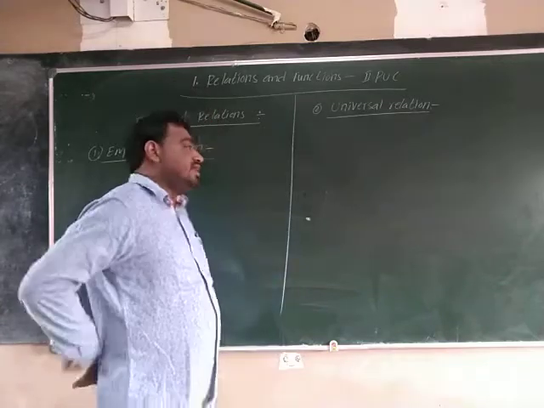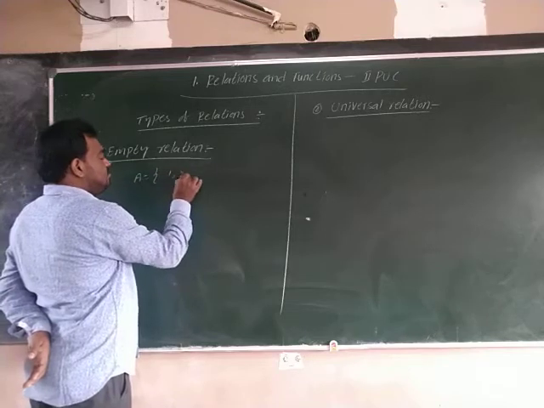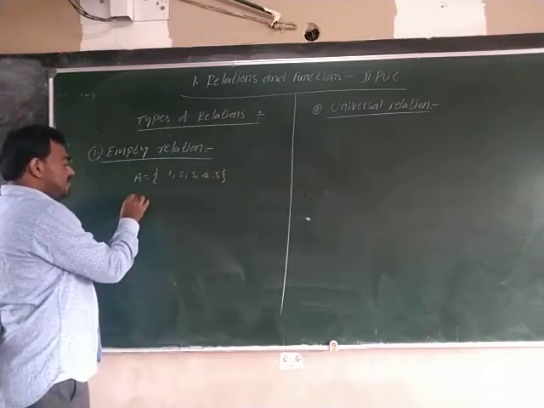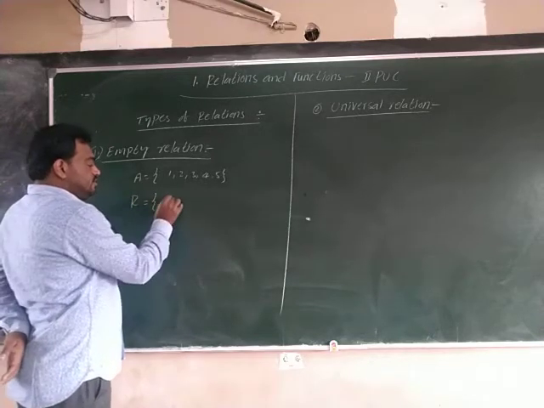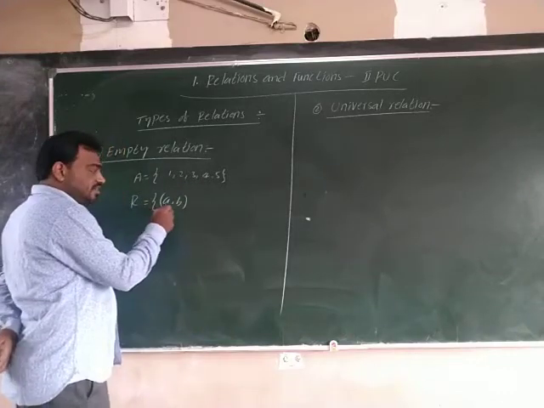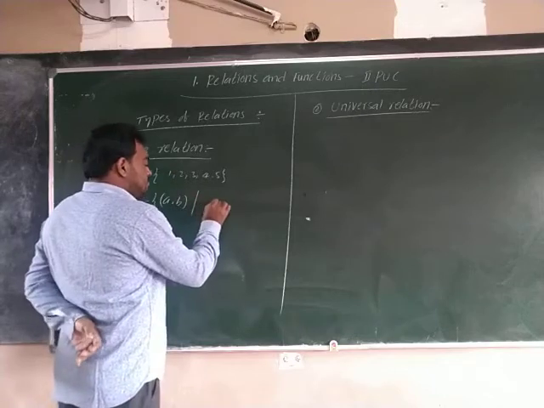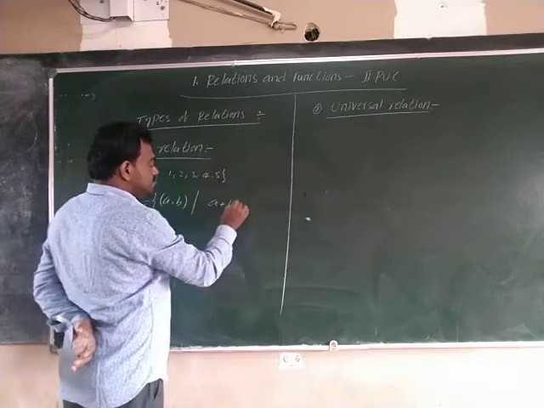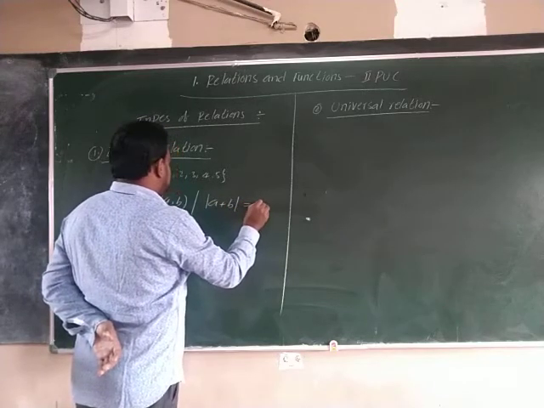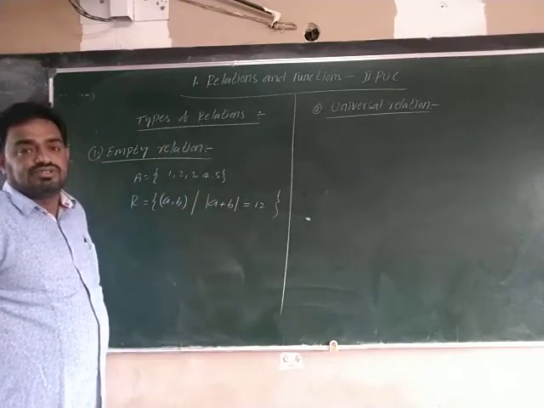Okay, you see one example. A is equal to 1, 2, 3, 4, 5. I am defining a relation R. R is equal to the set of A comma B such that modulus of A plus B is equal to 12.